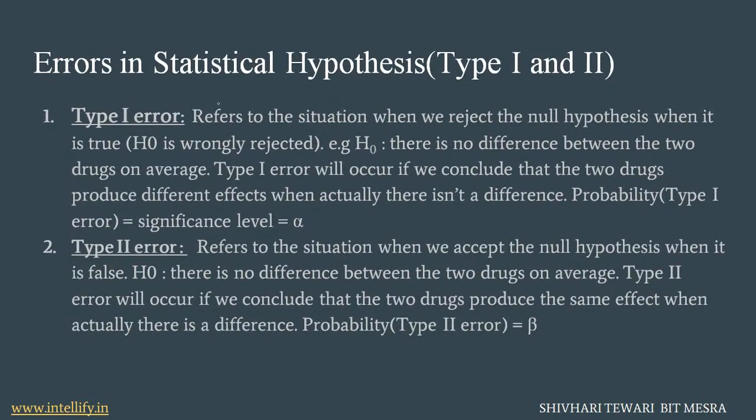What are the errors in statistical hypothesis testing? There are two types of error in statistical hypothesis testing. Number one is type 1 error, number two is type 2 error. So what is type 1 error? It refers to the situation when we reject the null hypothesis when it is true. That is, H0 is wrongly rejected.